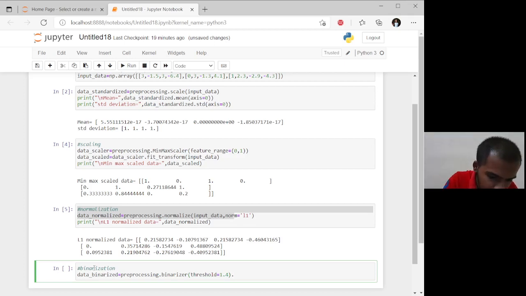Transform data. Which data has to be transformed? Input data.